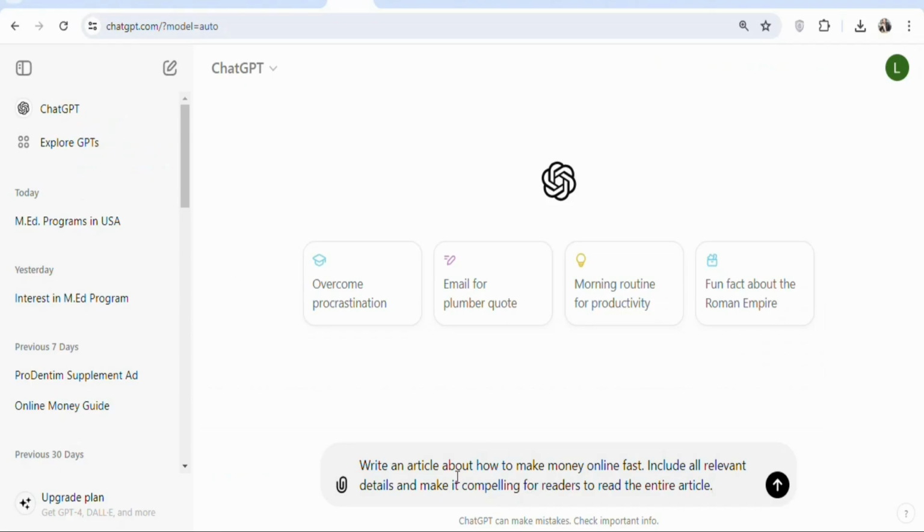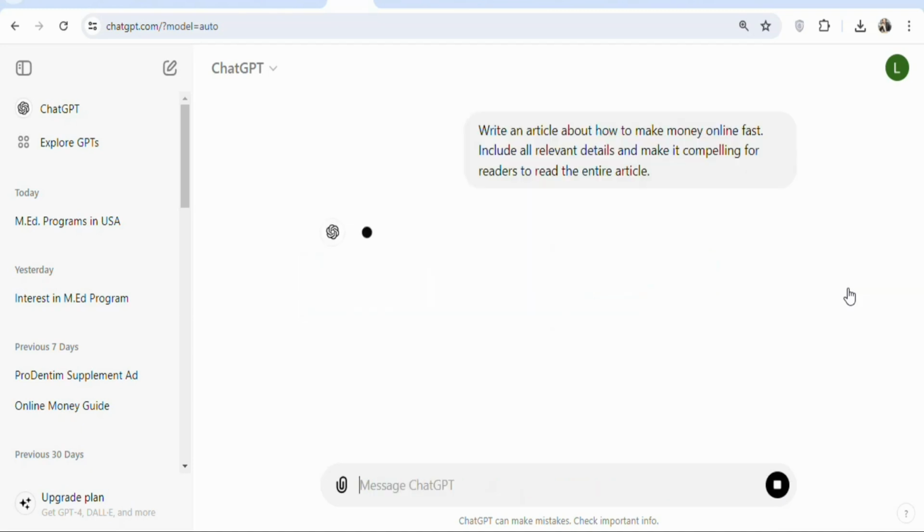So you can type a prompt like this: write an article about how to make money online fast, include all relevant details and make it compelling for readers to read the entire article. So something like this. The prompt, you can change it in the way that you want. You don't have to copy this word for word. You can write your own prompt and then get ChatGPT to write a very useful article for you. Once that is done, click right here, send so that it can write the article for you.